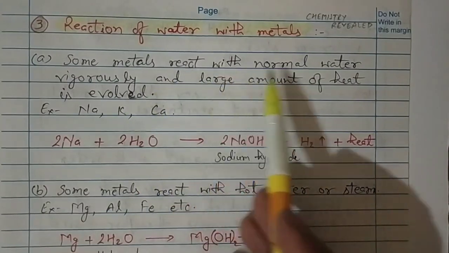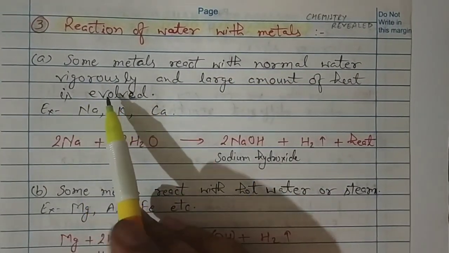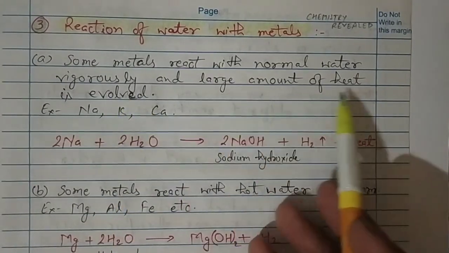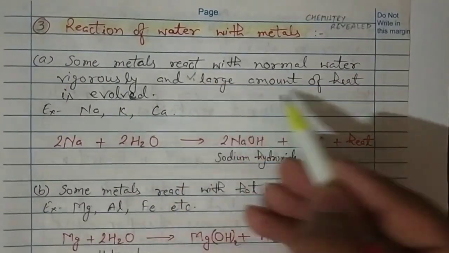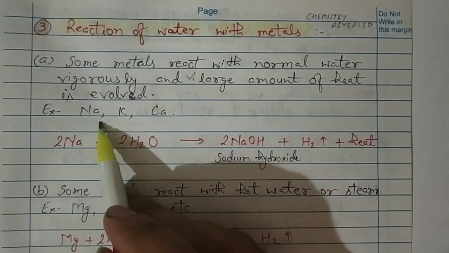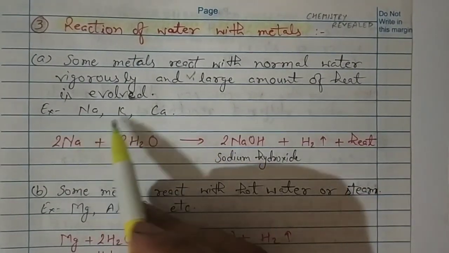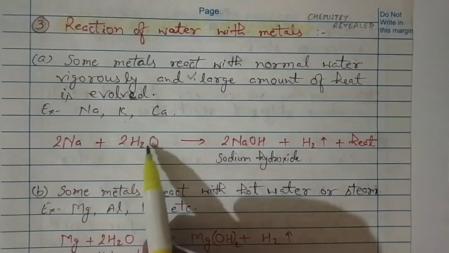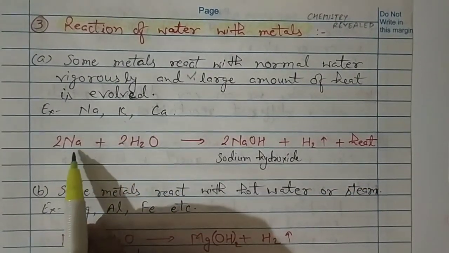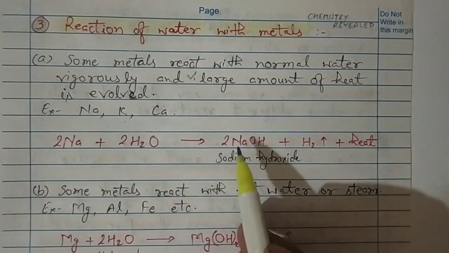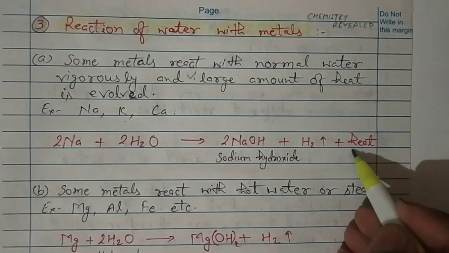Some metals react with normal water vigorously. Vigorously means immediately, very quickly, and a very large amount of heat is evolved. For example, sodium, potassium and calcium. They also have different reactivities, but they are all very reactive, where potassium and sodium are the most reactive. So here I have taken the example of sodium. When sodium reacts with water, it forms sodium hydroxide, hydrogen gas is released and heat is evolved.